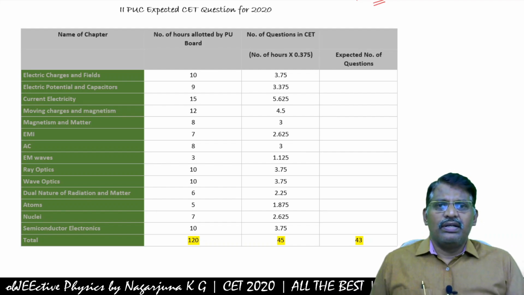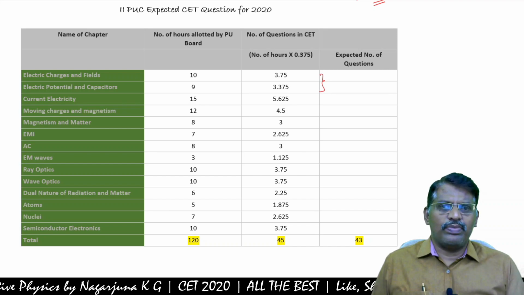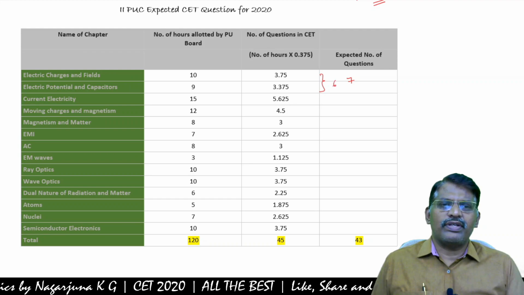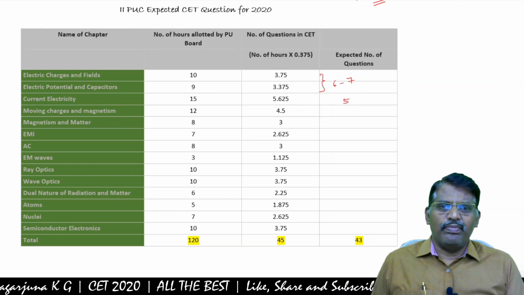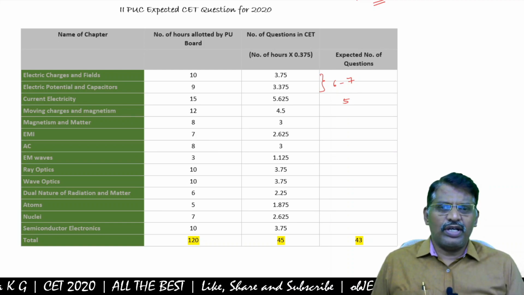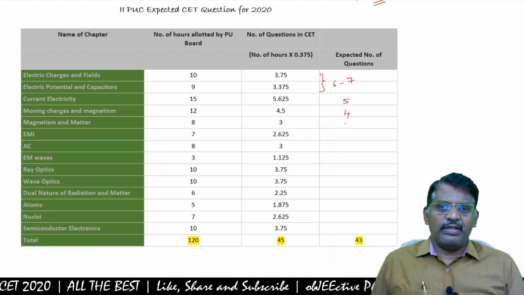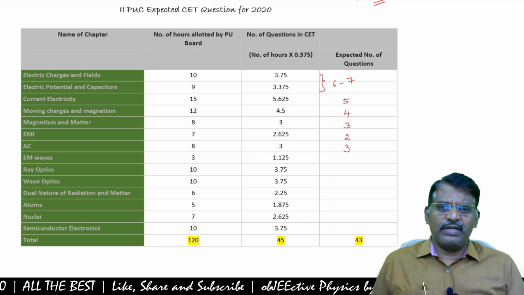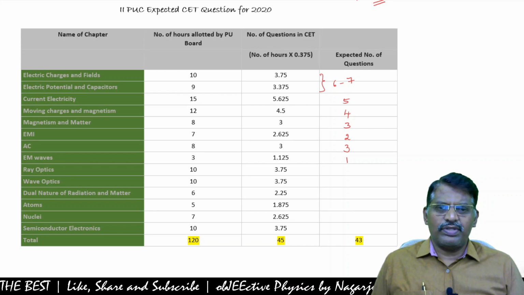So in second PUC, the first two chapters together, electrostatics, we may expect 6 or 7 questions. And current electricity, 5 questions minimum. Moving charges and magnetism, maybe 4 questions. Magnetism and matter, 3 questions. And EMI, 2 questions. AC, 3 questions. Then electromagnetic waves, 1 question.